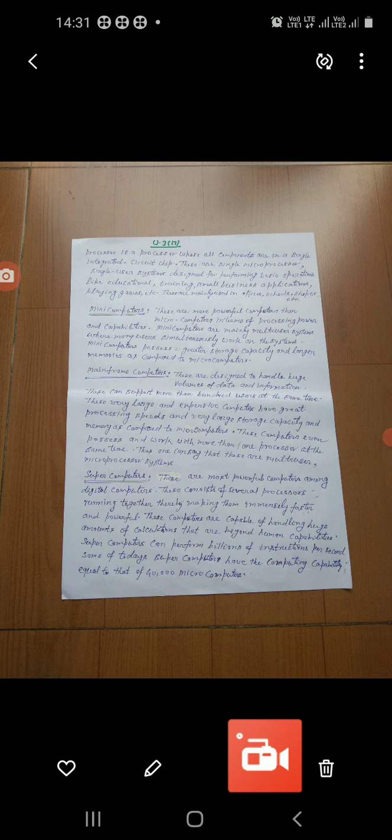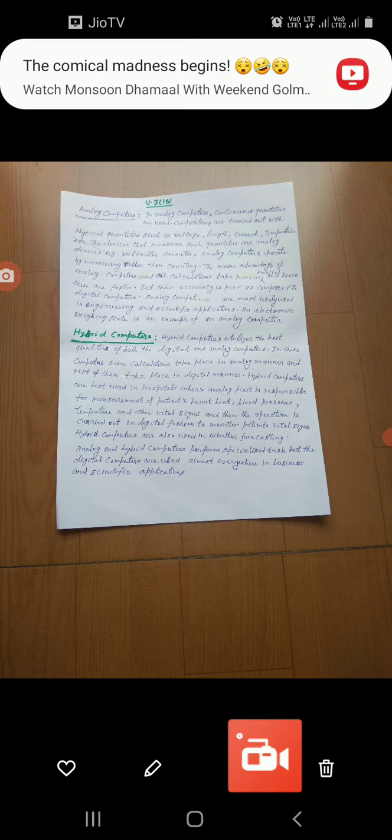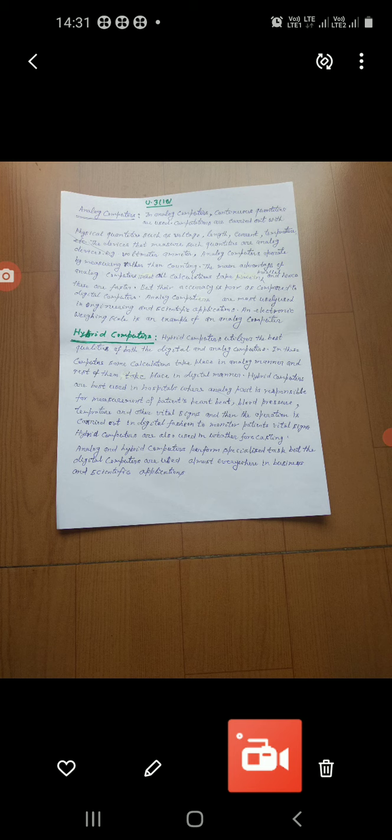Now next is analog computer. What is the analog computer? In analog computers, continuous quantities are used.